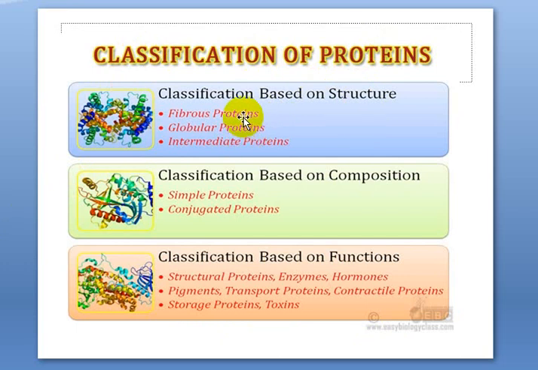Based on the composition, whether they contain only amino acids or amino acids with some other elements. And based on the functions, whether the proteins function as an enzyme, hormone or antibodies.